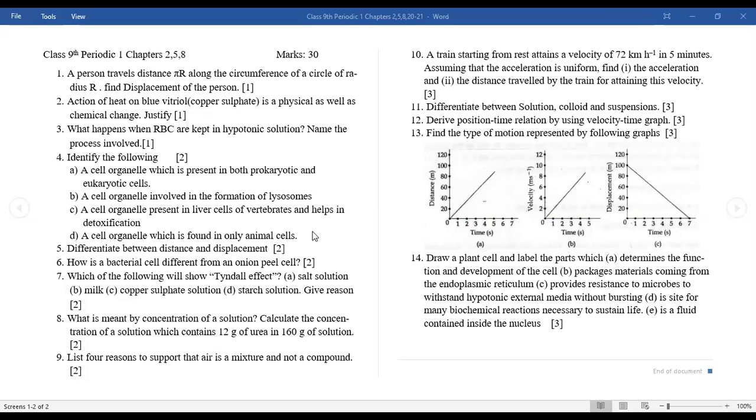Identify the following: a cell organelle which is present in both prokaryotic and eukaryotic cells. That is ribosomes.